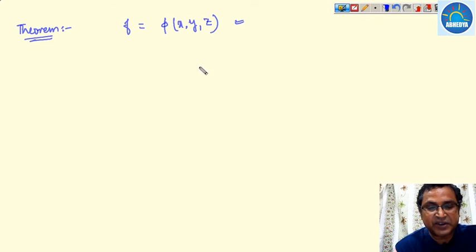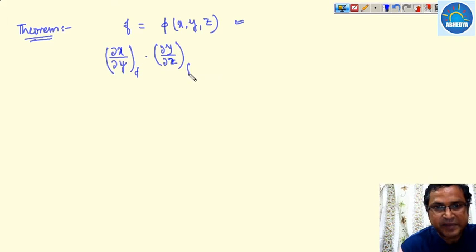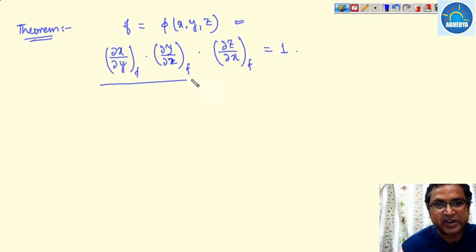So in that particular case, del x over del y, the derivative of x with respect to y, keeping the function f constant, into del y over del z, keeping f constant, into del z over del x, keeping f constant, and this value will become minus 1.